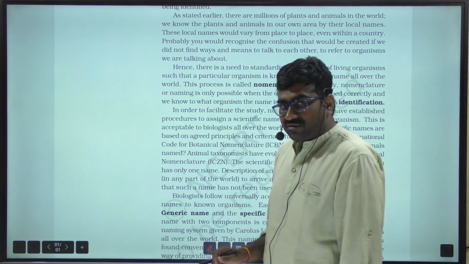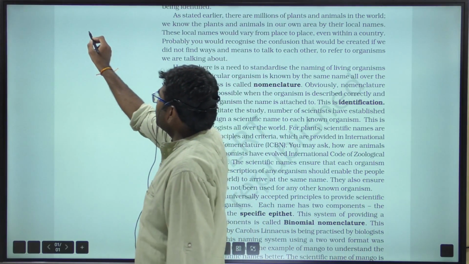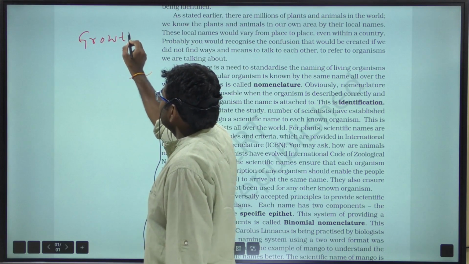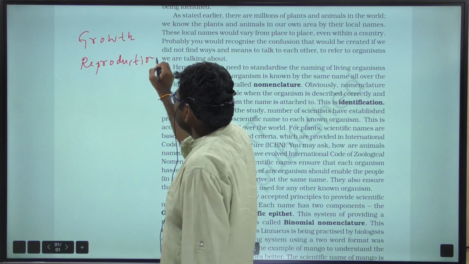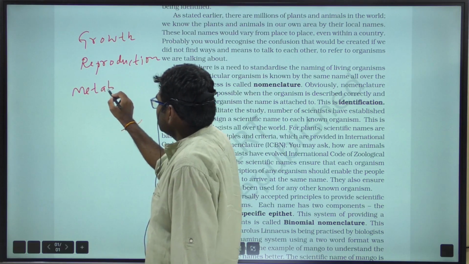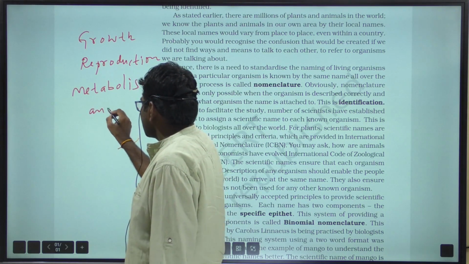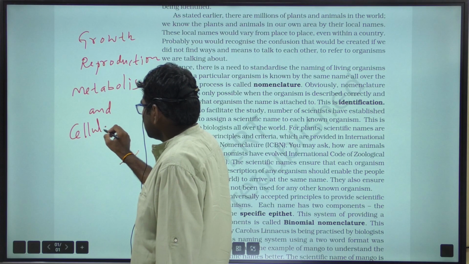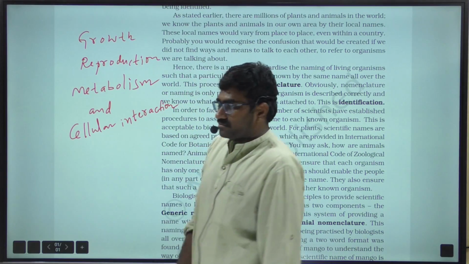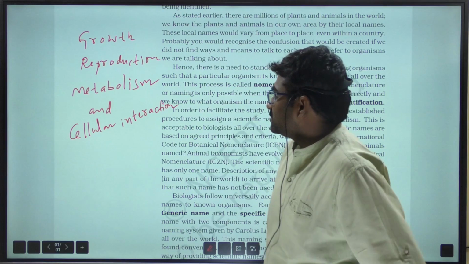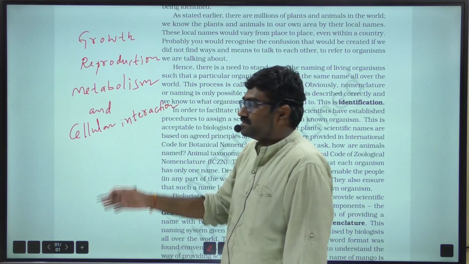But even though, we have to look into the characters of living organisms, that is growth, reproduction, metabolism, and cellular interactions, etc., which are exhibited by living organisms.